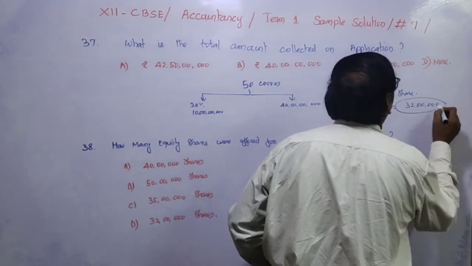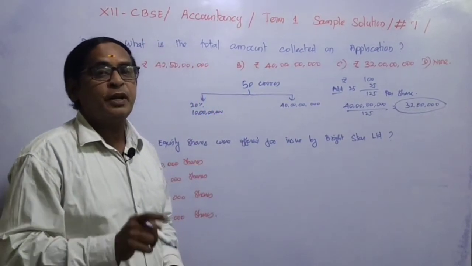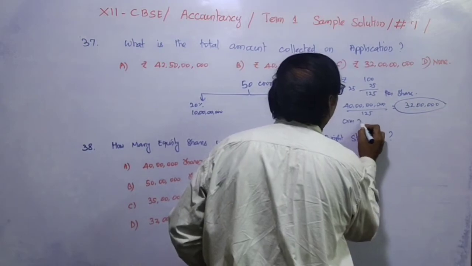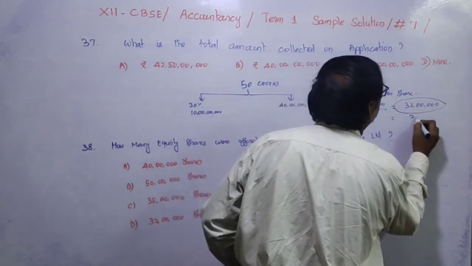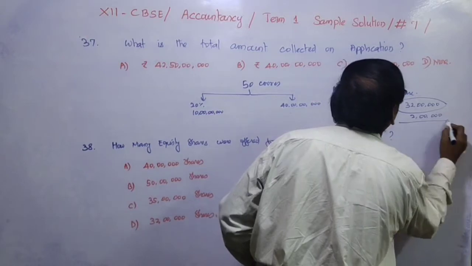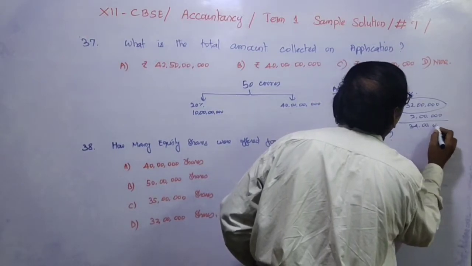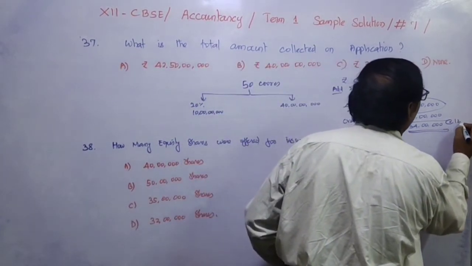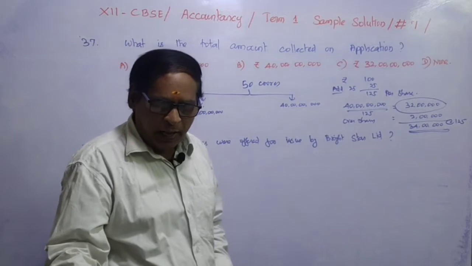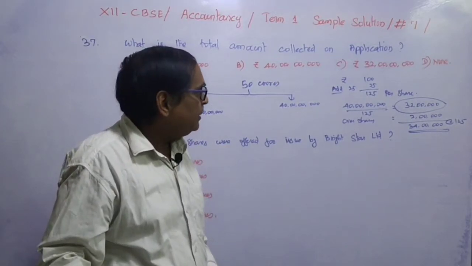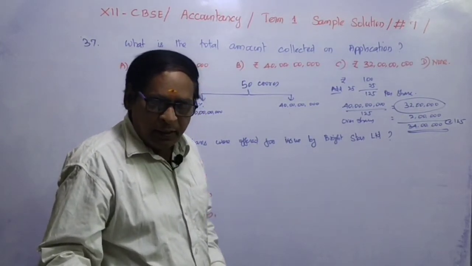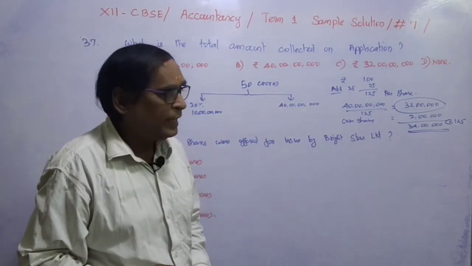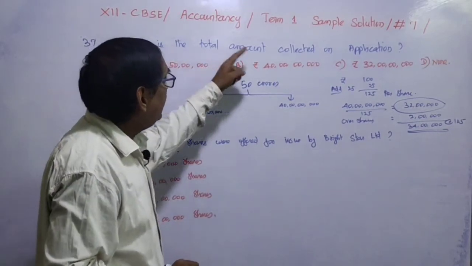But they are issuing 32 lakhs, but there is an oversubscription of 2 lakh shares. So oversubscription, additional shares applied, that is 2 lakhs. So total shares applied 34 lakhs, the public has applied 34 lakhs at rupees 125. So 34 lakhs into 125 equal to 42 crores 50 lakhs. That is the amount collected on application.